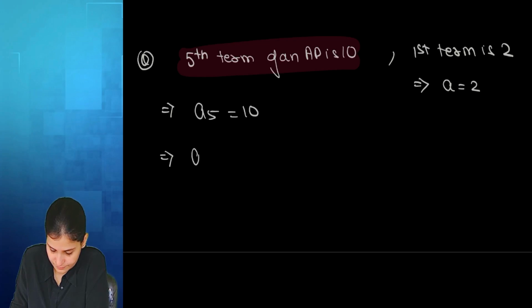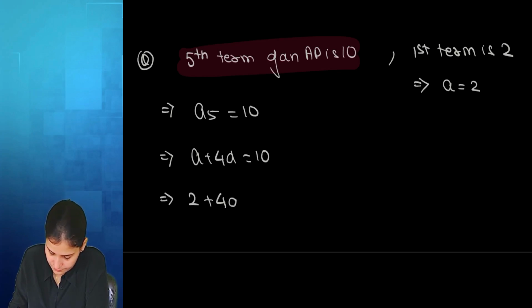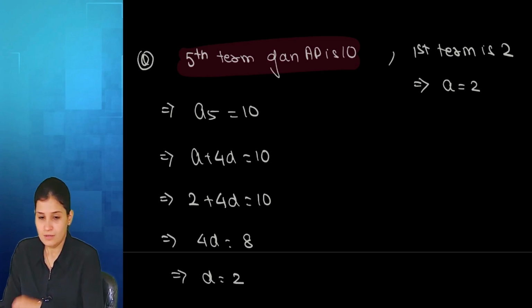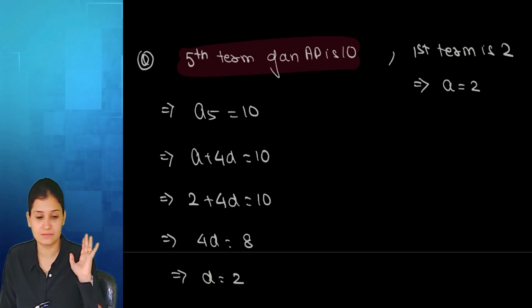A plus 4D. In this case, what are we supposed to do now? Substitute A equal to 2. 2 goes to the other end, it becomes 8. Divide by 4, D becomes 2. Got it? Yes, ma'am. So once we get A and D, we can find anything, right?